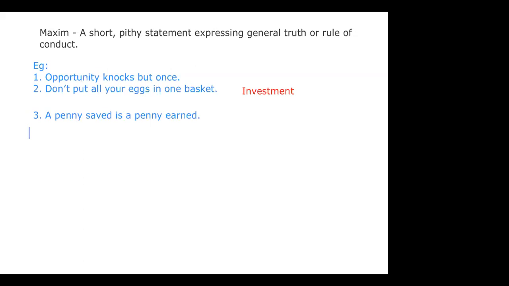And now one important maxim, and I would want to end. You have heard this: a lot many companies invest so much on advertisements. You must have seen advertisement incurs a lot of expense. And why is that so? Because it is said, out of sight, out of mind. If you are not looking at things every now and then, you tend to forget those things, tend to be out of your mind.